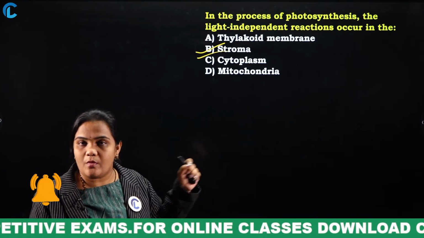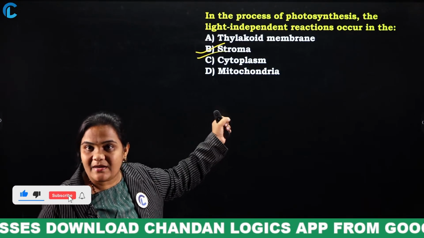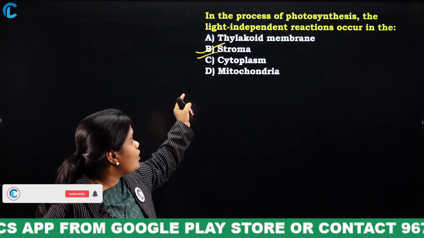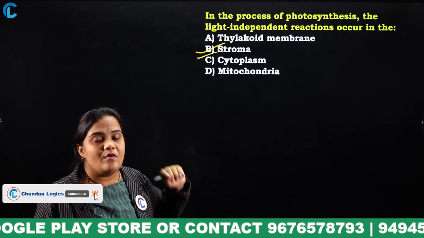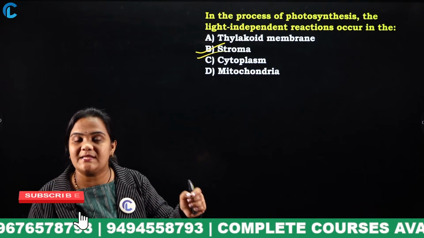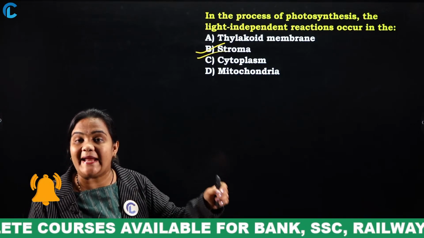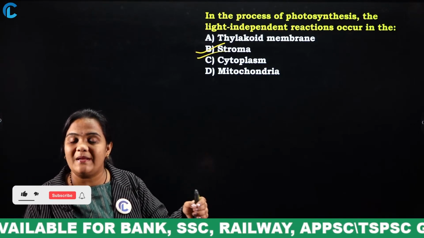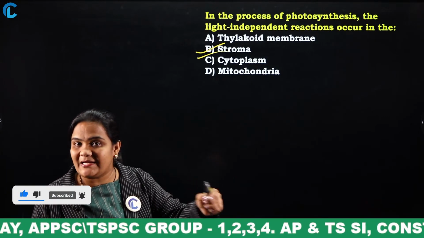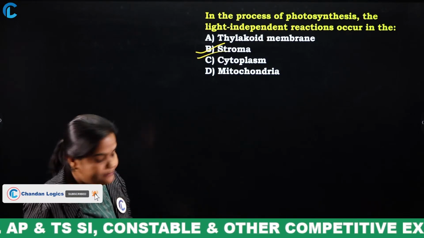Where does photosynthesis occur? In the chloroplast. I will show you the image of the chloroplast, then I will explain each and every part of it. The options are thylakoid membrane, stroma, cytoplasm and mitochondria. What is the question here? When photosynthesis is happening, some part of the chloroplast does not require any light, and that part is known as stroma. I will show you in the figure so that you will understand clearly.